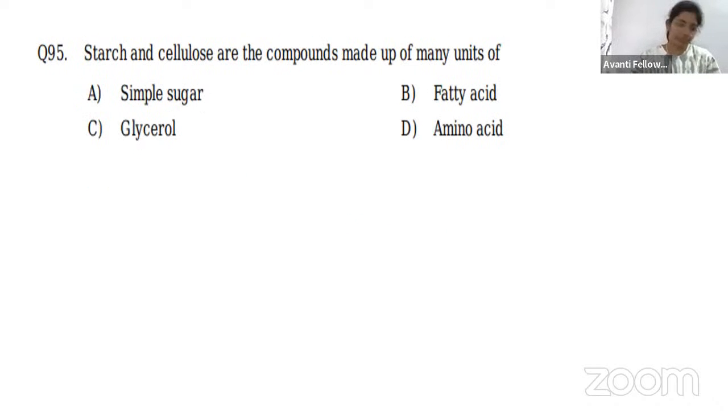Next question here. What is the next question? We have: starch and cellulose are the compounds made up of many units of what? Simple sugar, fatty acid, glycerol, or amino acid.